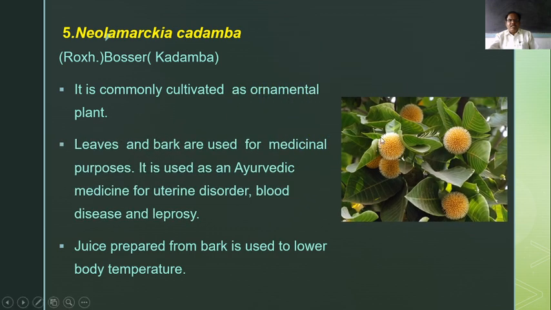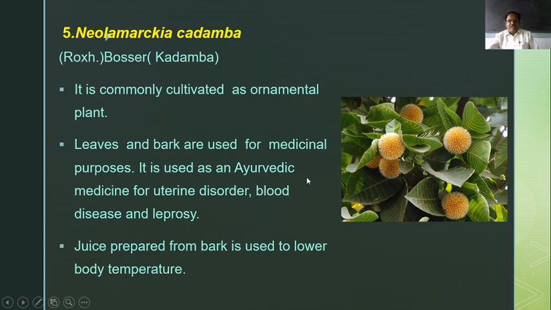It is a large tree which is known as kadam. It is commonly cultivated for its beautiful flowers, which are somewhat ball-like structures. It is cultivated as an ornamental plant. Leaves and bark are used as the medicinal part.